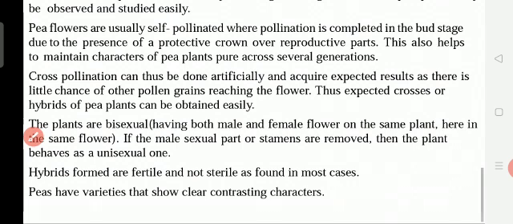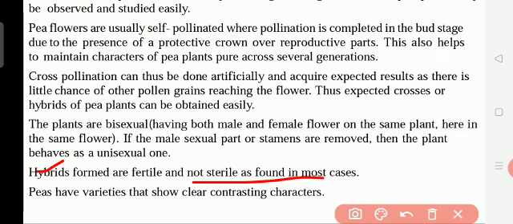Okay, the next one: hybrids formed are fertile and not sterile, as found in most cases. Sterile means they cannot produce again; even if the seeds are put, they will not grow new plants. Fertile means the seeds can give new plants. Most hybrids are sterile, not fertile. But what he did artificially, he made hybrids that are fertile but not sterile.